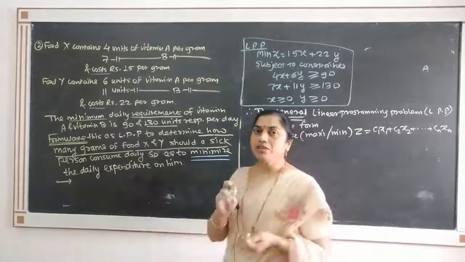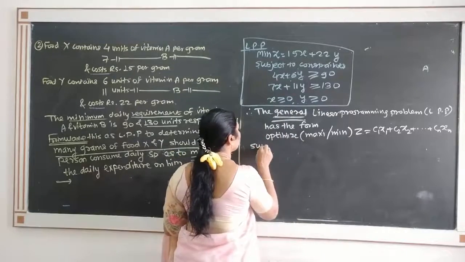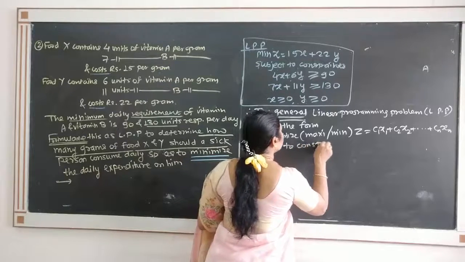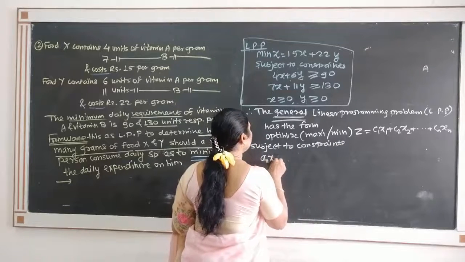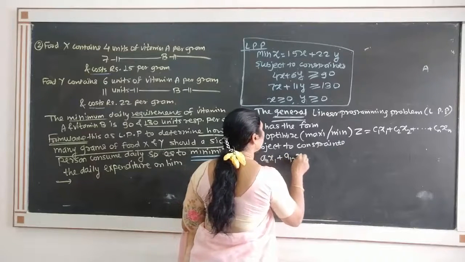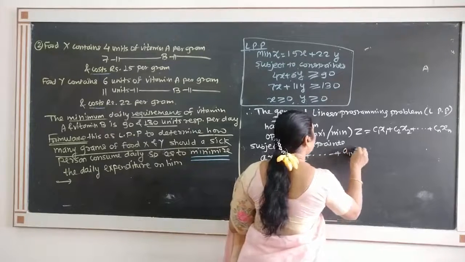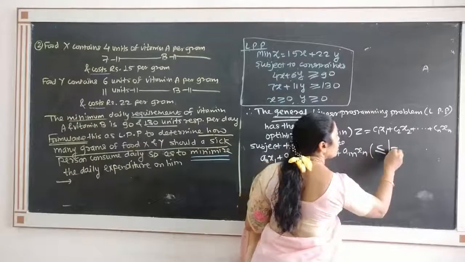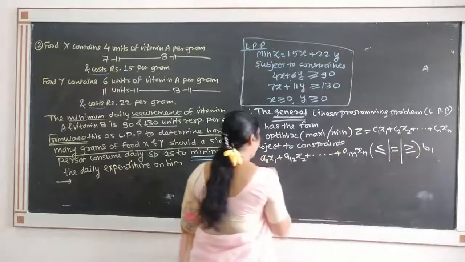There are n decision variables x1 to xn subject to the constraints a11 x1 plus a12 x2 plus a1n xn either less than or equal to or greater than or equal to b1.